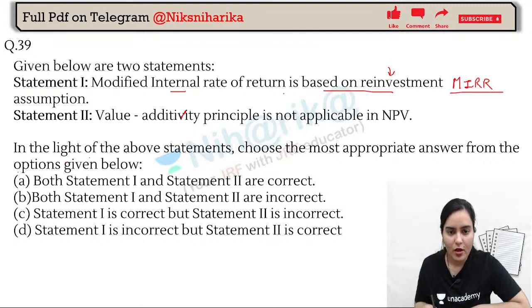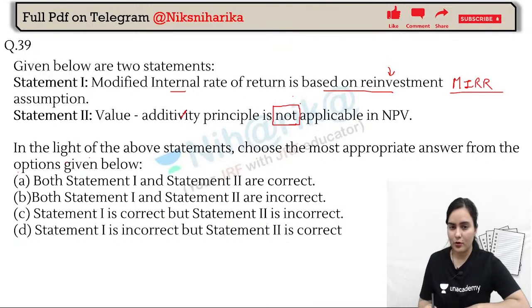Okay, now value additivity principle is not applicable in NPV. Now suppose this question is difficult, how to manage it? You just have to think that the question is trying to scare us. We know about MIRR a little bit, and we also know about NPV.